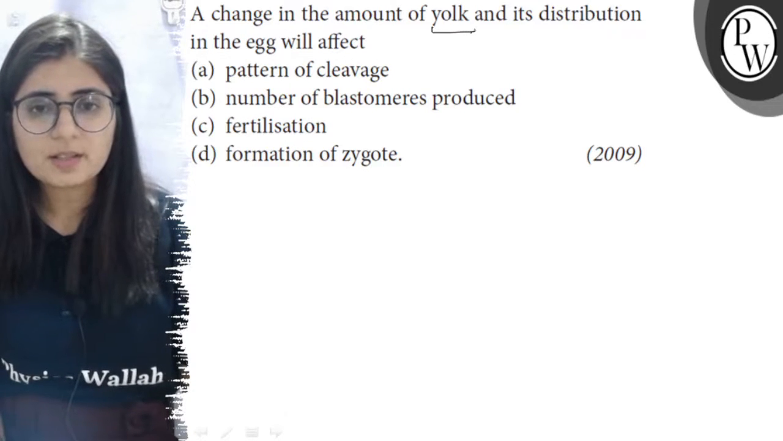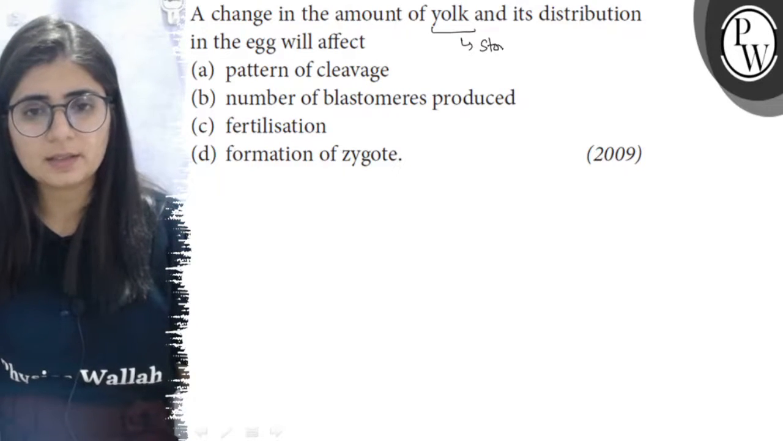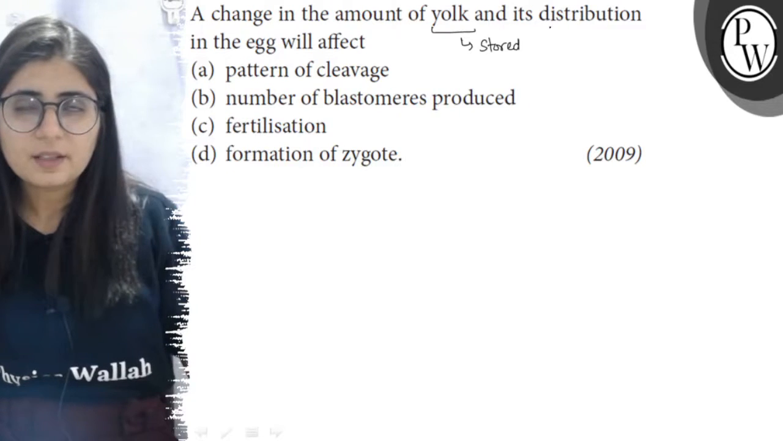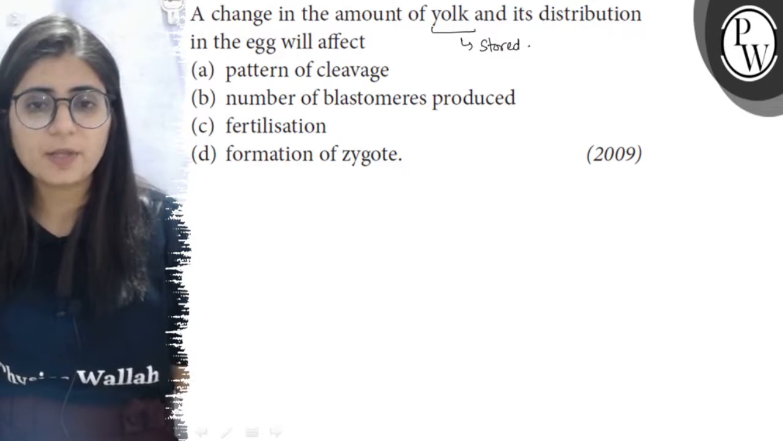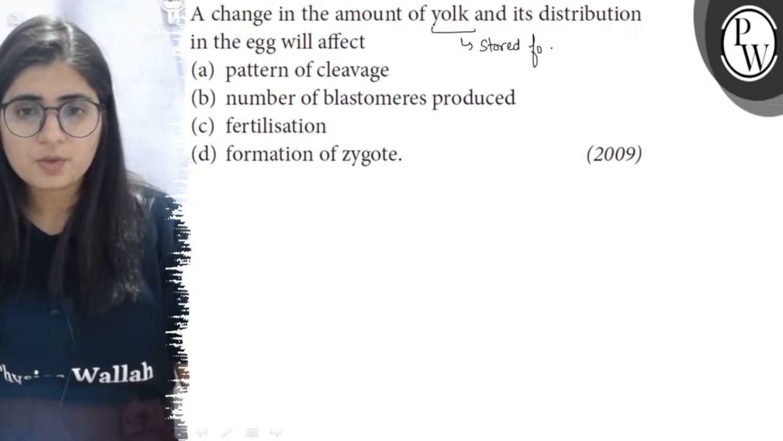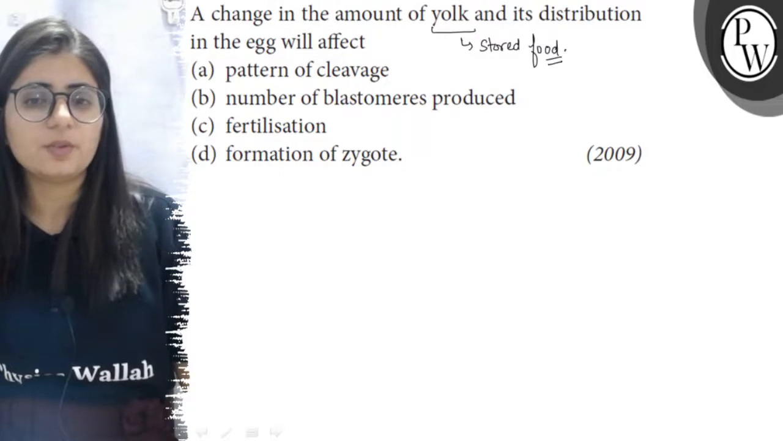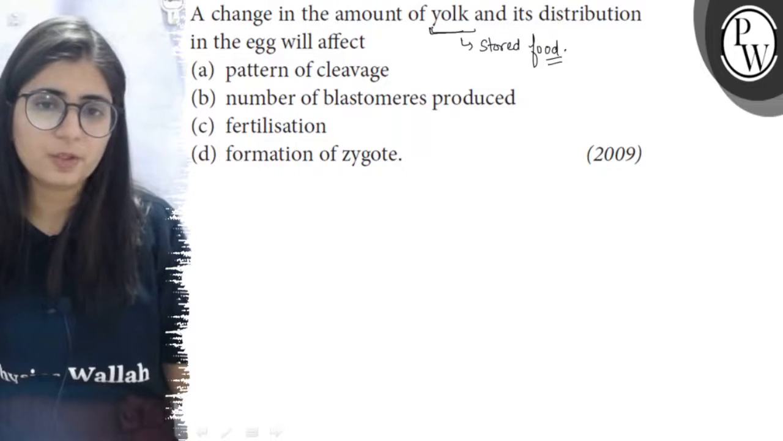The question is: a change in amount of yolk and its distribution in the egg will affect... So the yolk is the stored food in the egg. In the egg, food is stored for the development of the embryo, or for the nourishment of the embryo. This stored food is known as yolk.